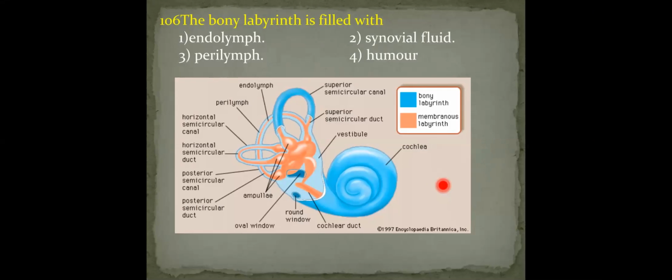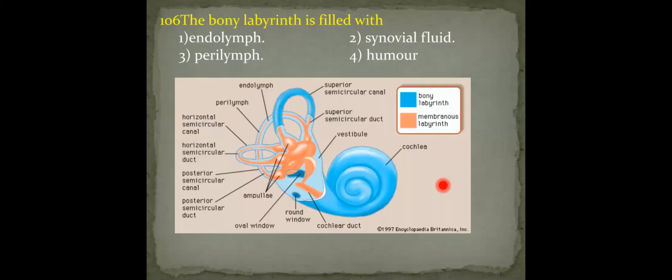By this question, we have completed the questions regarding the human eye. Next, I will be dealing with some objective questions from the structure and functions of the ear. First question: the bony labyrinth is filled with. What is the bony labyrinth of the ear?